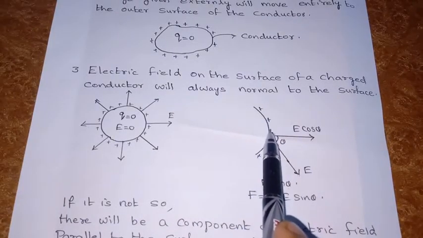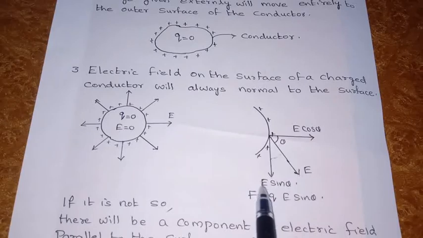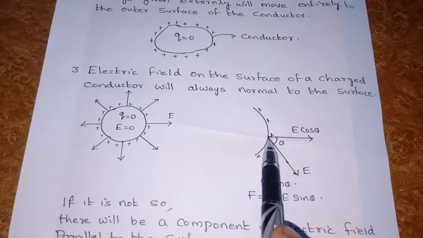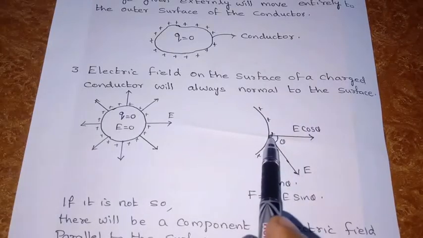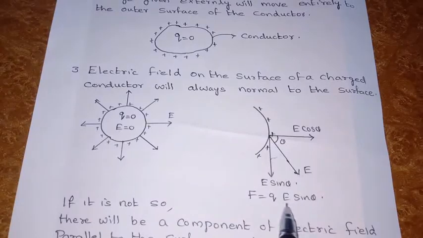Now the surface charges are inside a component of the electric field. When a movable surface charge is inside an electric field, it experiences a force. We studied that F is equal to Q into E. Here it is E sin theta. So the surface charges experience a force.